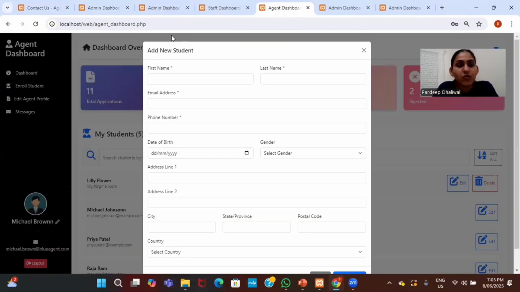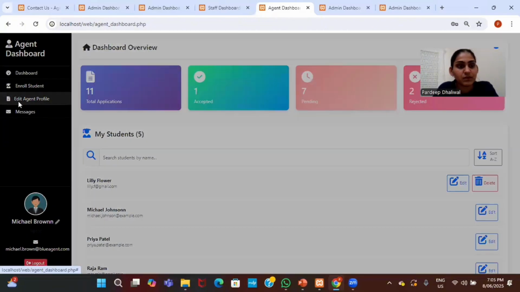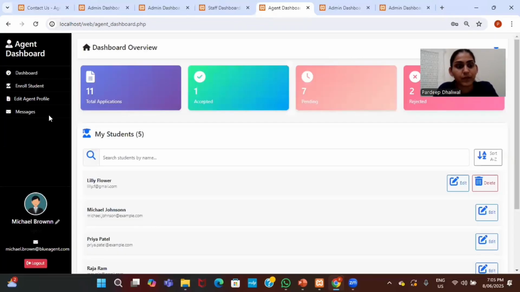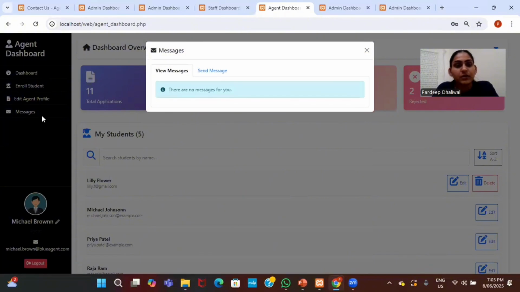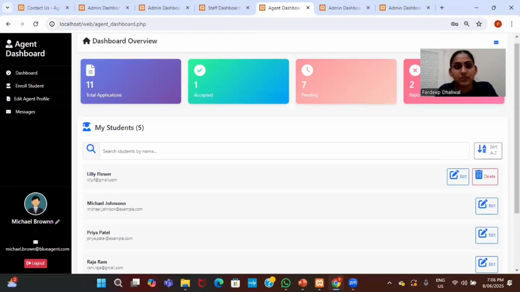This is the enrollment form, where students can fill in their personal details like name, email address, everything is here. The agent can edit the profile and change the photo. The agent can also communicate by sending messages here. And logout is here, everything is here.